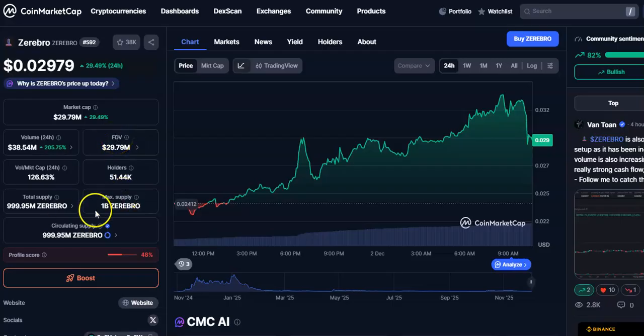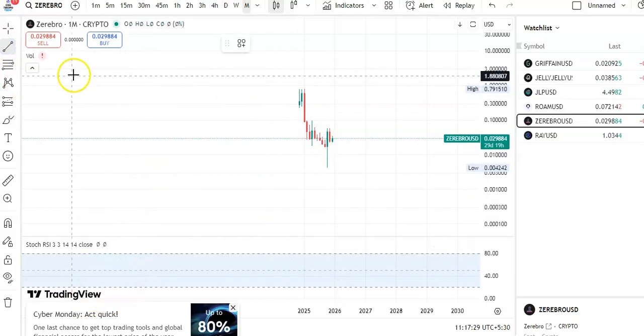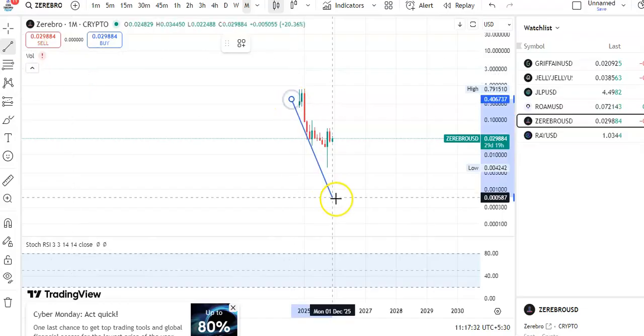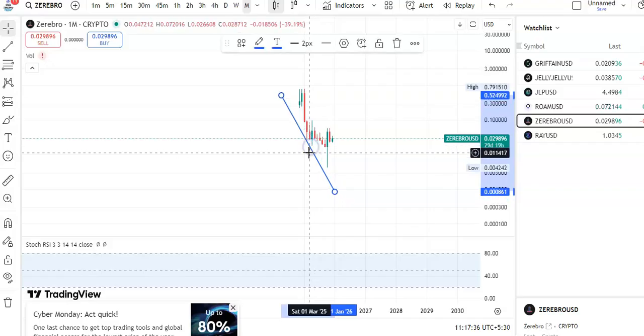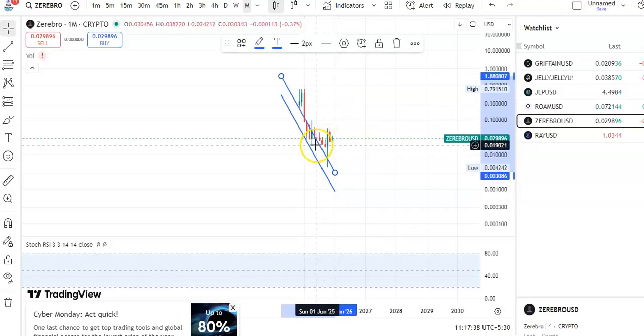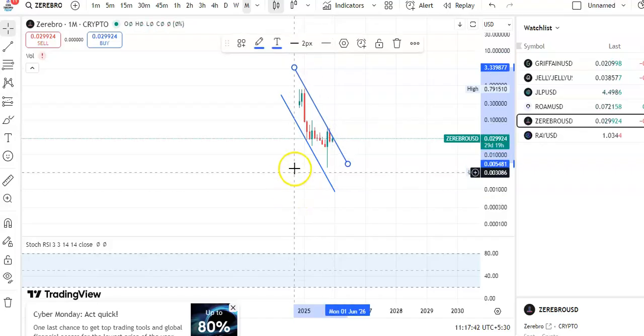So now we'll go to the chart and see how the candles are moving. You can see that I'm in the monthly chart. So let us draw the trend lines. So you can see this is the support trend line. Okay. And you can see this is the support and this is the resistance. Okay. So within this channel pattern only the candles are moving.